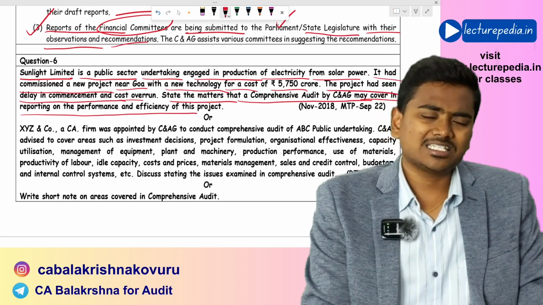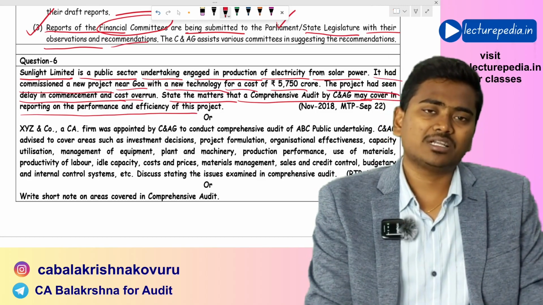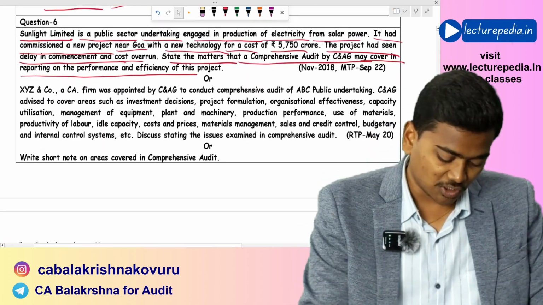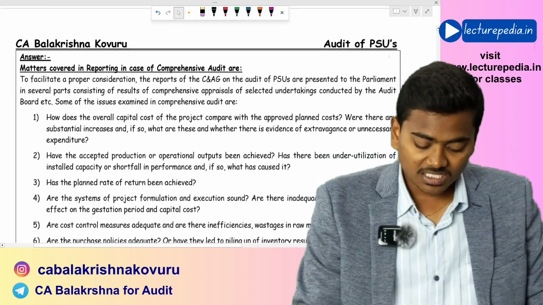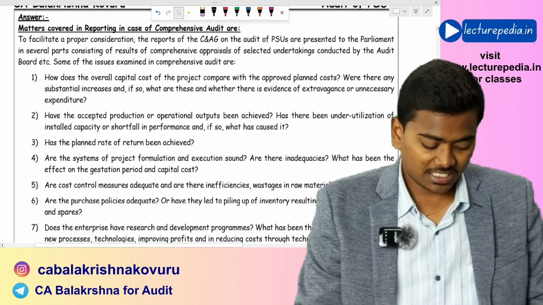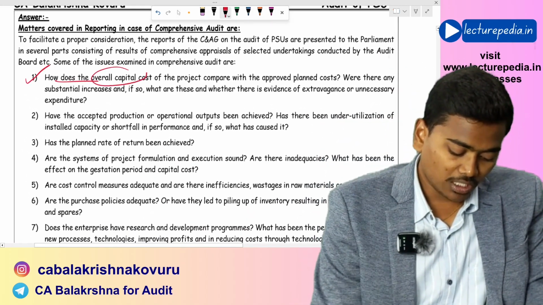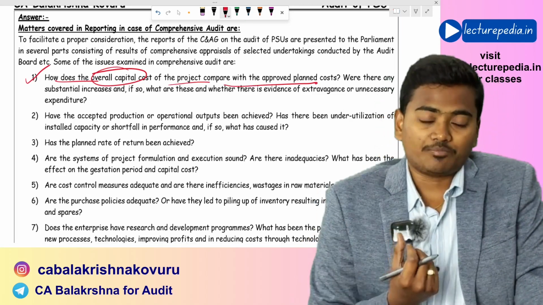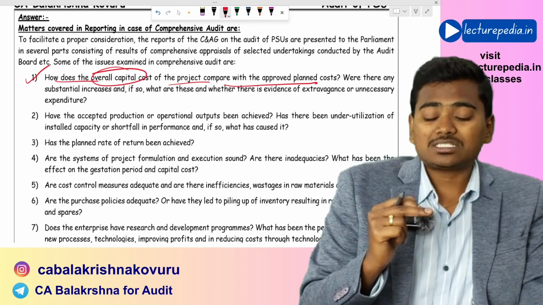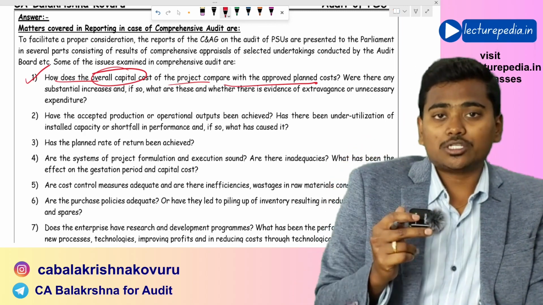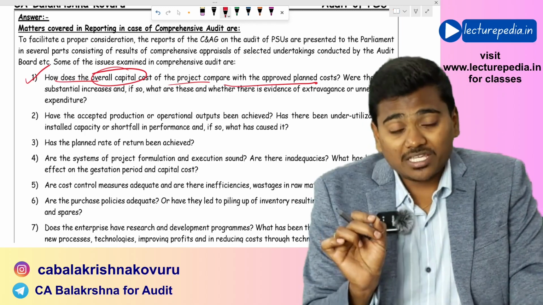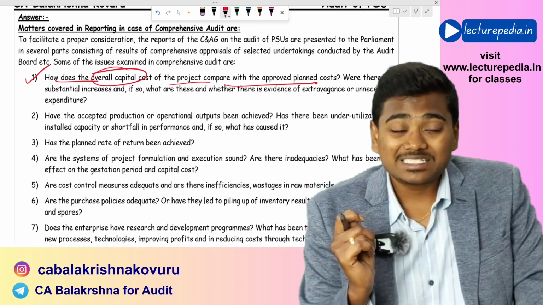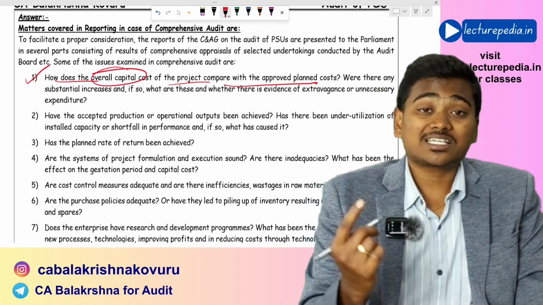Basically, he's asking what will be the points that will be covered in case of comprehensive audit. Basically, comprehensive audit is like a 365-degree audit. Now, in this comprehensive audit, the auditor will check how the overall capital cost of the project compares with approved planned cost, whether the overall cost has increased when compared to approved planned cost. If increased, what are the reasons for this increase? That will be examined by the auditor in case of this comprehensive audit.